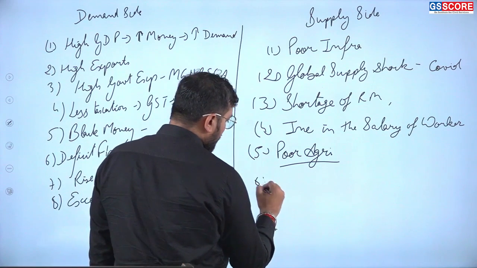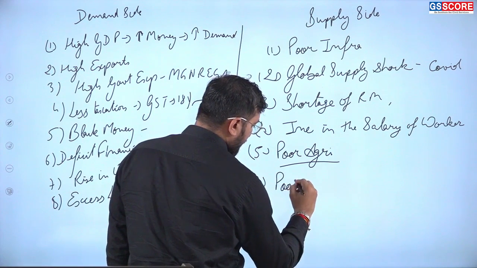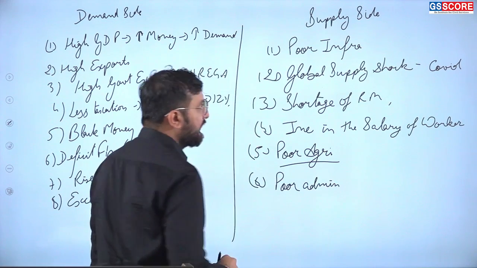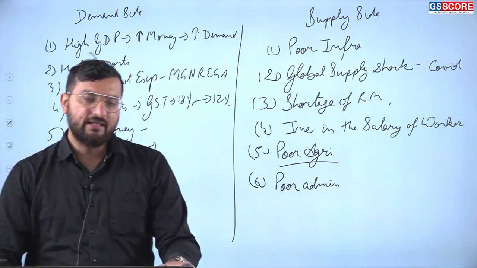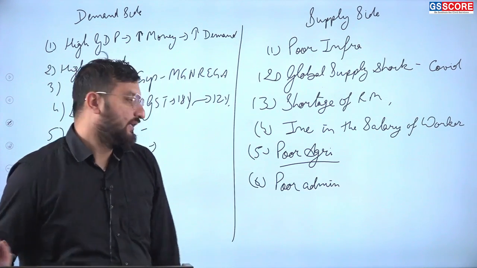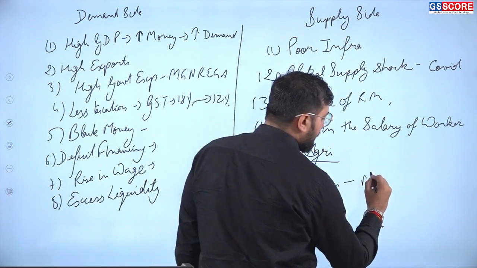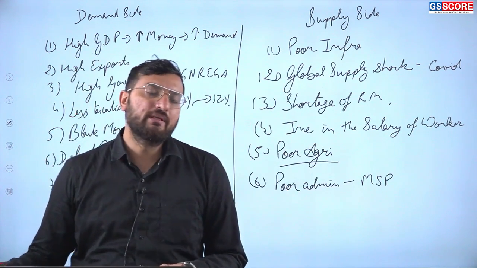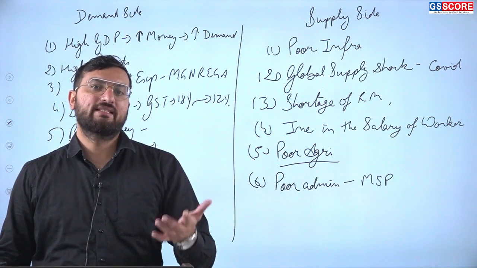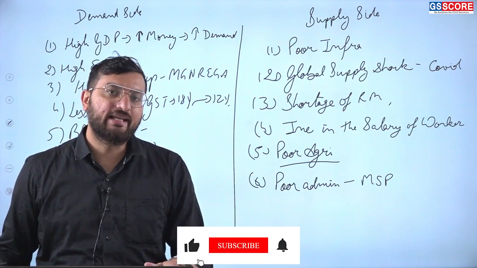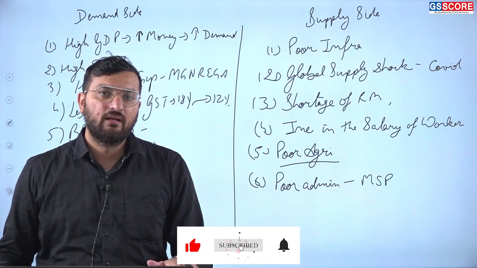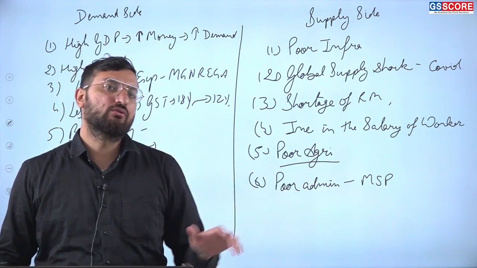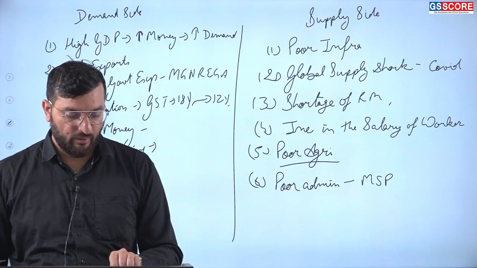Then due to poor administration, we see there is increase in the prices of goods, such as government giving MSP. If government is giving minimum support price for a product such as rice or wheat, the farmers will be growing that product because they see that it is quite secure in nature. So they will not grow any other crop and there will be inflation in those crops. So that can be a big problem.